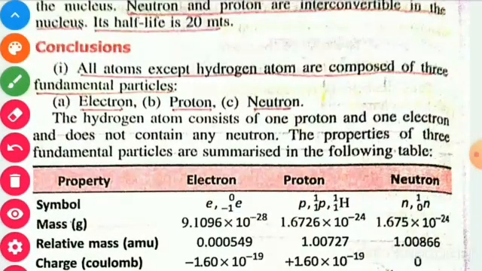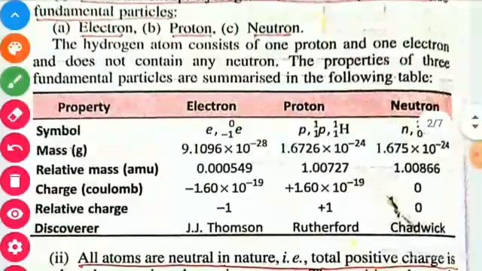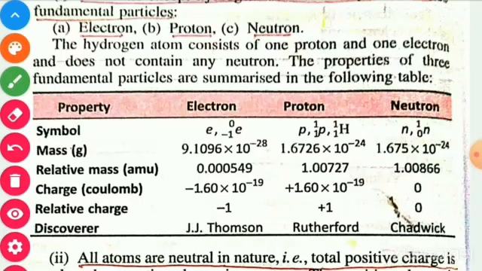The properties of these fundamental particles are summarized in this table. Here, the first point is symbol. We write the symbol of electron as e, for proton as p, and for neutron as n. Mass of electron, as you already know, 9.1 × 10^-28 gram, or we may say 9.1 × 10^-31 kilogram.